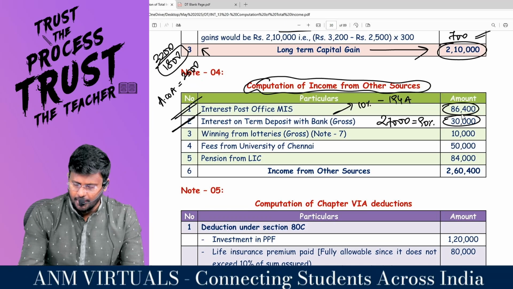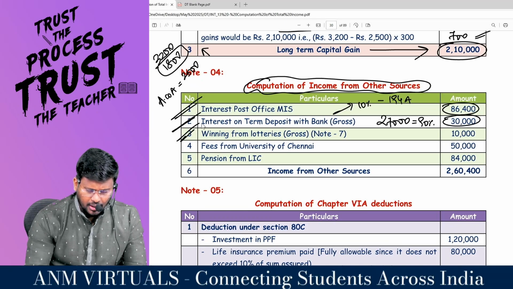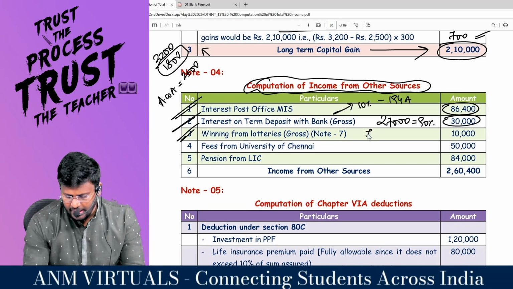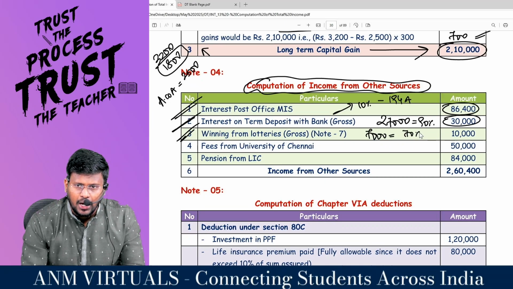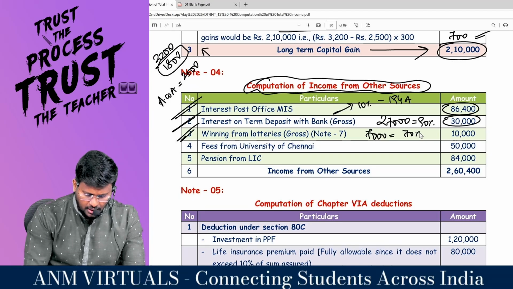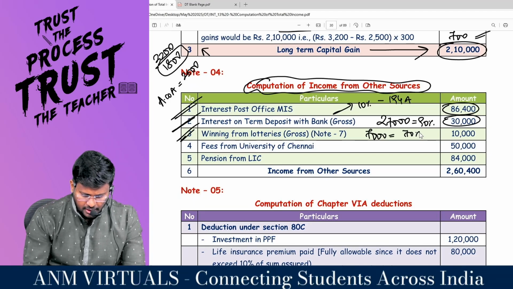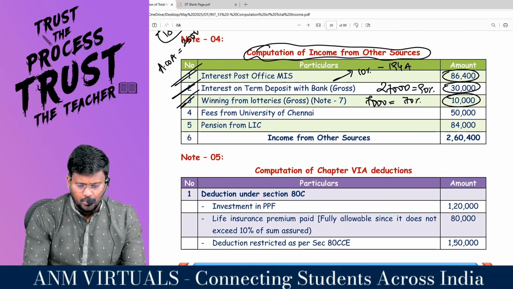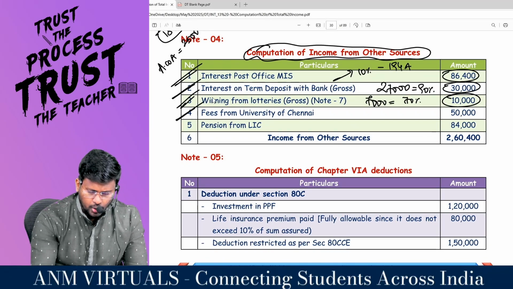Next, winning from lottery. How much credited? 7,000. Again, this will be 70%, because under 194B TDS would have been deducted at 30%. So 7,000 divided by 70% comes to 10,000 rupees.